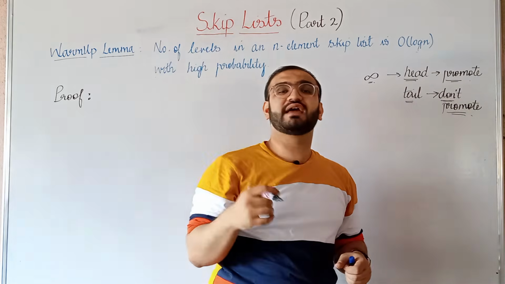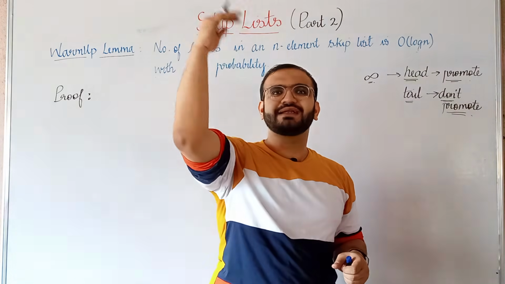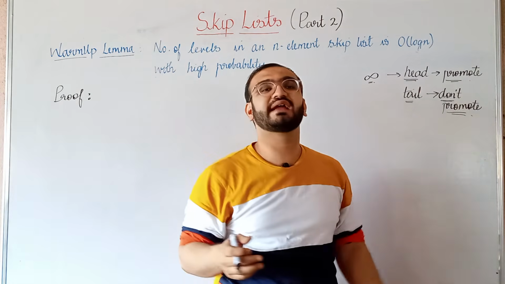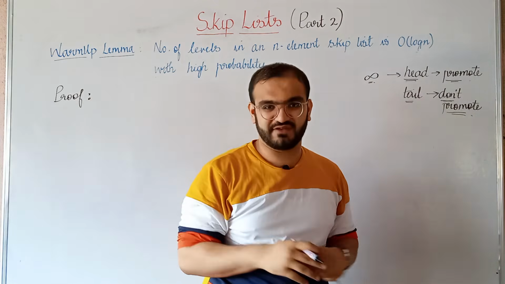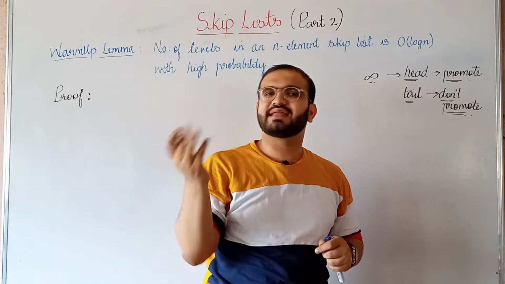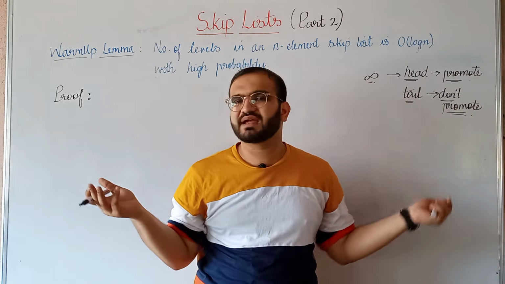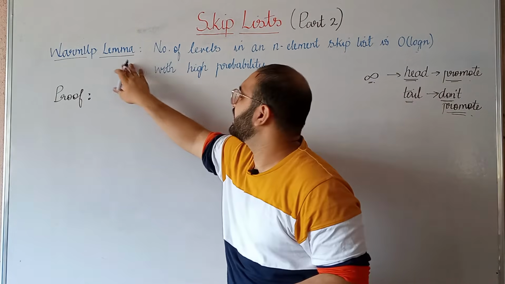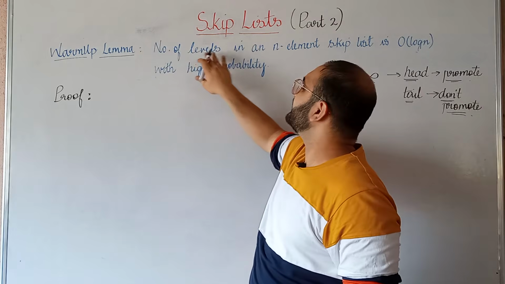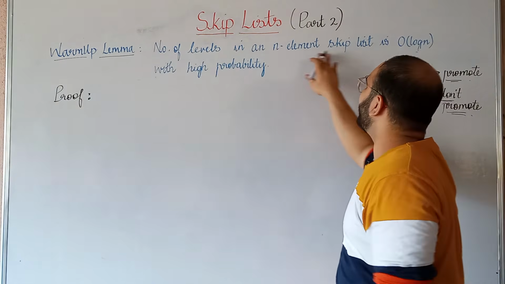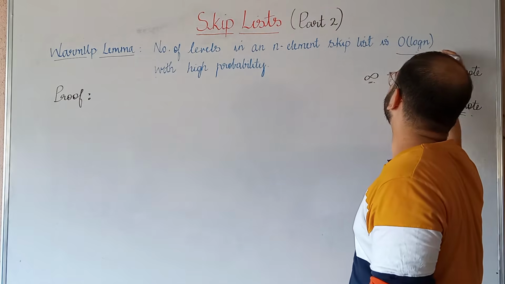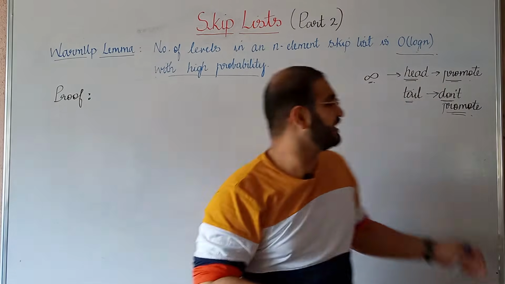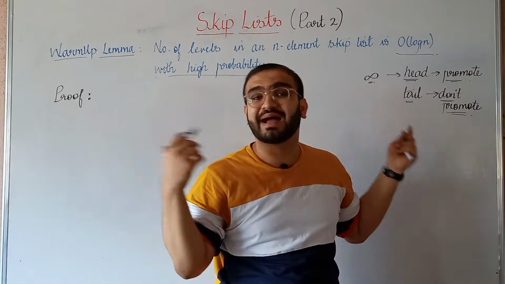If there is just a single node on an infinite number of levels in a randomized skip list, that is also possible if we continuously get an infinite number of heads with no tail in between. So there might be such a possibility. And in that case, the number of levels in a randomized skip list can go up to infinity, right? But the warm-up lemma over here tells us that the number of levels in an n element skip list is order of log n with high probability. So that is what the warm-up lemma tells us in spite of such a situation that might arise.